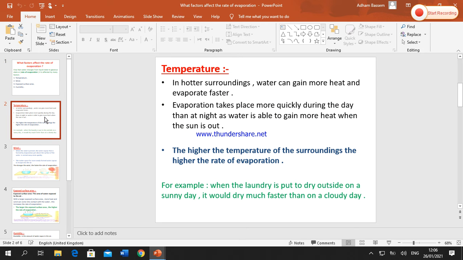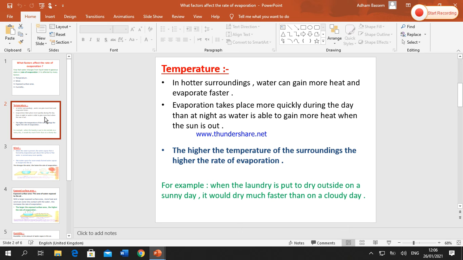In a hotter surrounding or on hot days, water can gain more heat energy and evaporate faster, okay? So we note that evaporation takes place more quickly during the daytime compared with the nighttime, as water is able during daytime to gain more heat from the sun, okay? And when the sun is out, the water isn't able to gain more heat energy. So the evaporation process takes place during daytime faster than at night.